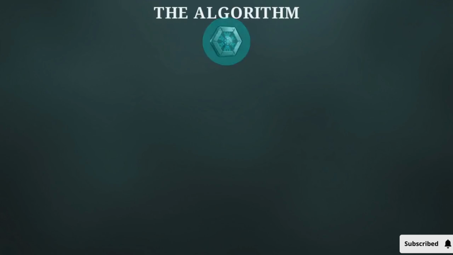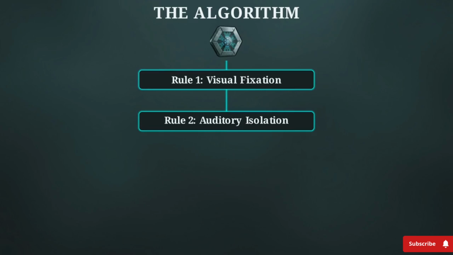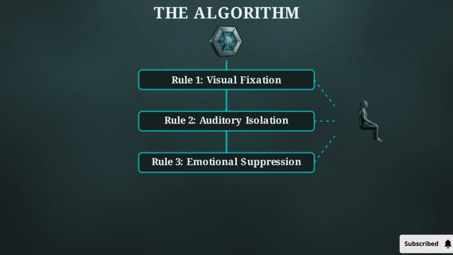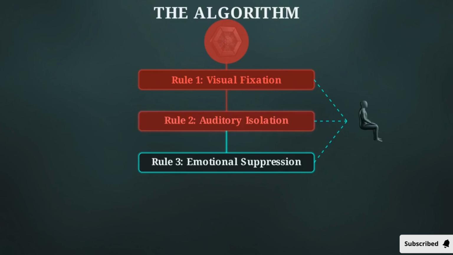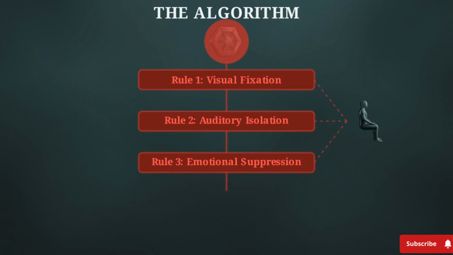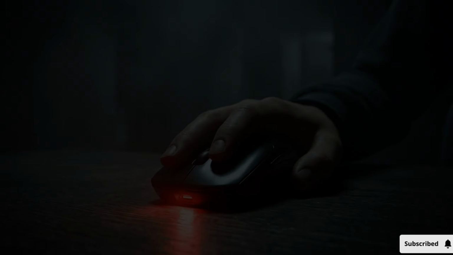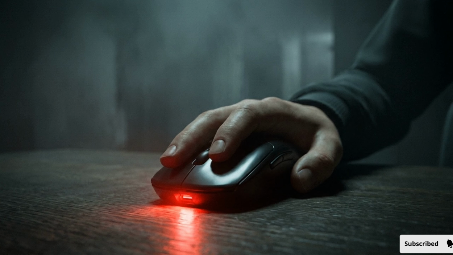To understand this program, look at this diagram titled The Algorithm. It maps a linear sequence of escalating commands. By deconstructing these rules, we see the exact mechanics keeping the user trapped until they hit the terminal node. The initial click executed a highly engineered psychological sequence designed to dismantle Arav's defenses until he was entirely vulnerable.